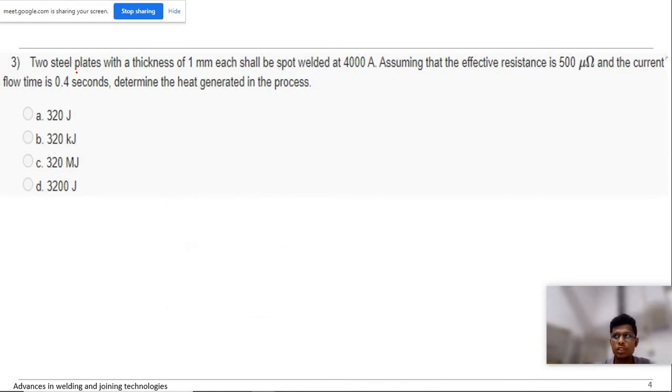Now, two steel plates with thickness of 1 mm each will be spot welded at 4000 amperes. Assuming the effective resistance is 500 micro ohm and the current flow time is 0.4 seconds, the heat generated in the process is directly I square RT. I is given. The SI unit of R is ohm, and micro ohm is given, so 500 into 10 power minus 6. T is 0.4 seconds. So if you substitute,